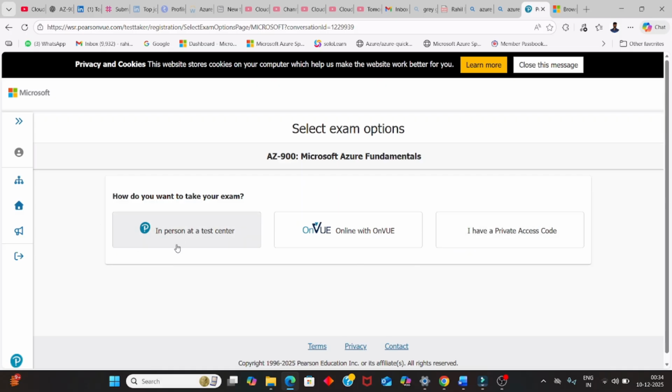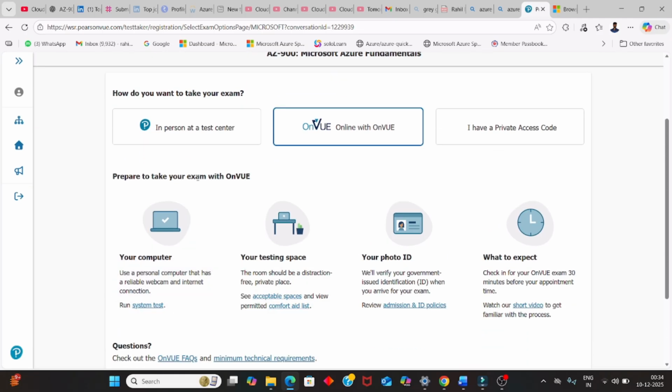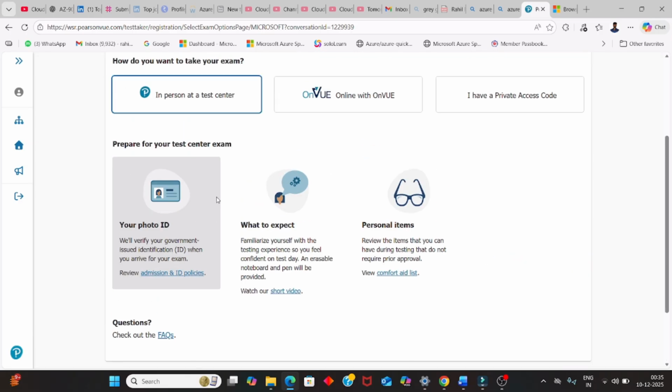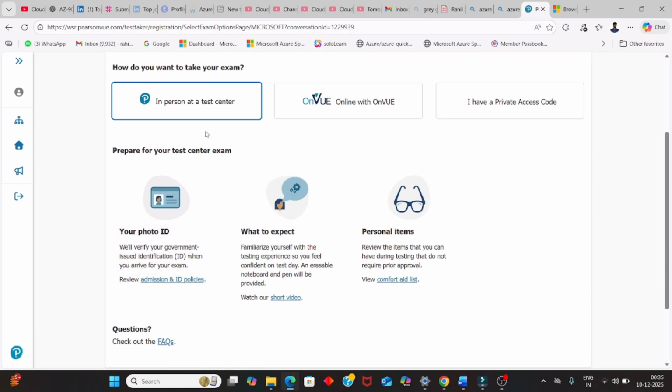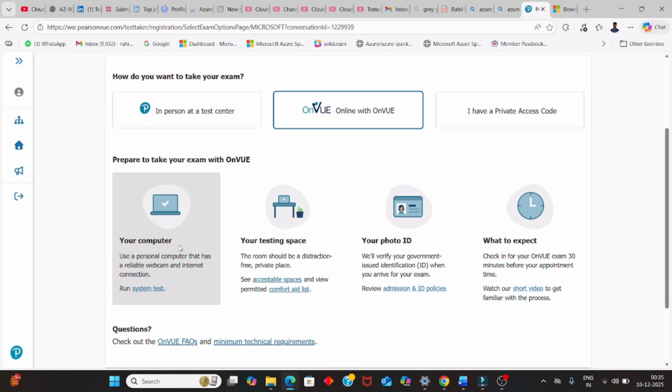So let's go with option number two. Now we have prepared to take your exam with VUE. Why are they showing these four options? Because I chose this one. If I had chosen the test center, they would not ask for my laptop. They would ask about your photo ID, what to expect, and personal items allowed in the test center. If you go with the second one, they ask about your computer, your testing space, your photo ID, and what to expect, everything you can see here.